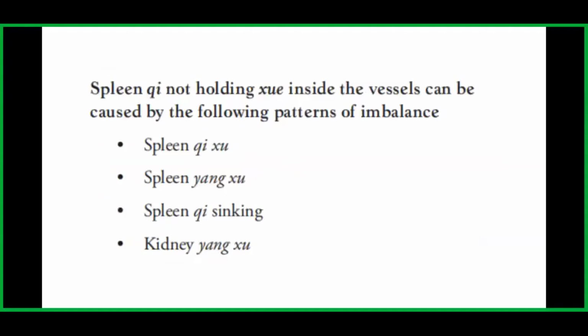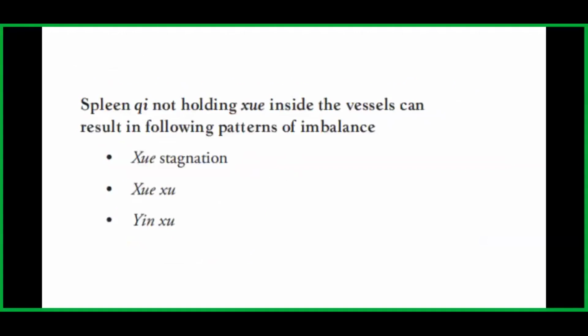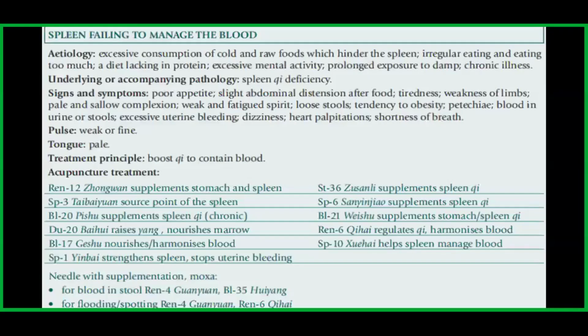Spleen qi not holding blood inside the vessels can be caused by spleen qi deficiency, spleen yang deficiency, spleen qi sinking, and kidney yang deficiency. And the result can be blood stagnation, blood deficiency, and yin deficiency.